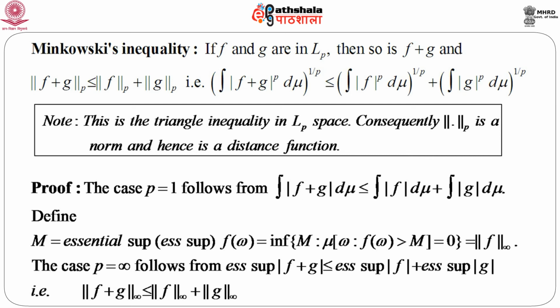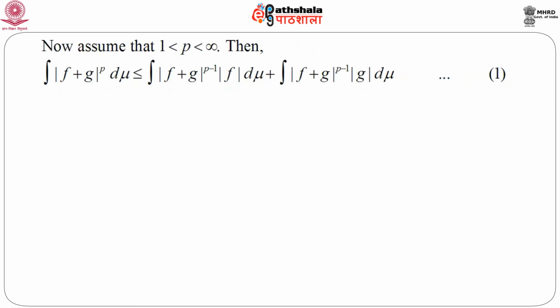Now, the non-trivial case is when 1 is less than p is less than infinity. This is very simple: we have to do just some manipulation and we will get the proof. So, the integral of modulus of f plus g whole to the power p d mu is less than or equal to the integral of modulus of f plus g whole to the power p minus 1 into modulus of f d mu plus the integral of modulus of f plus g whole to the power p minus 1 into modulus of g d mu, because we just write this as modulus of f plus g whole to the power p minus 1 into modulus of f plus g, which is less than or equal to modulus of f plus modulus of g.